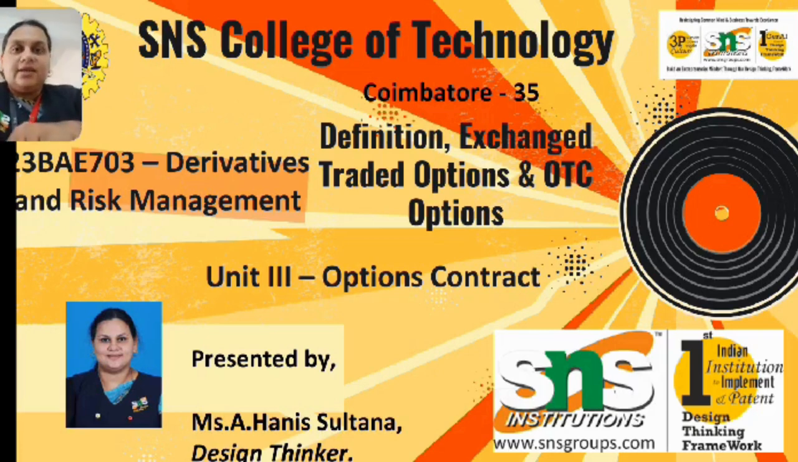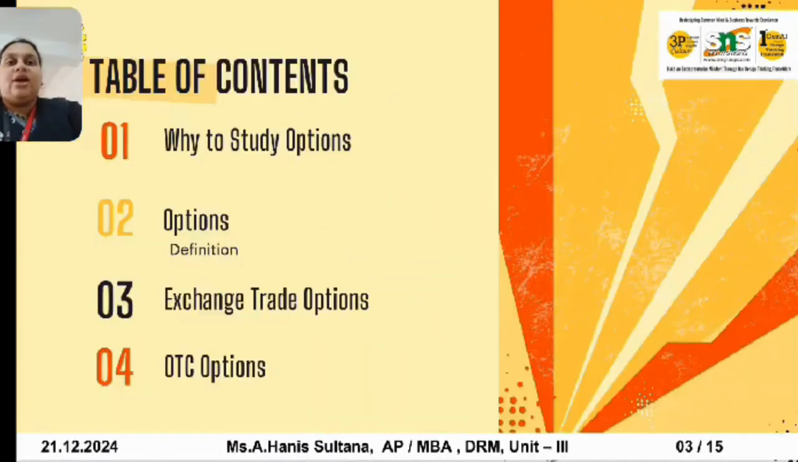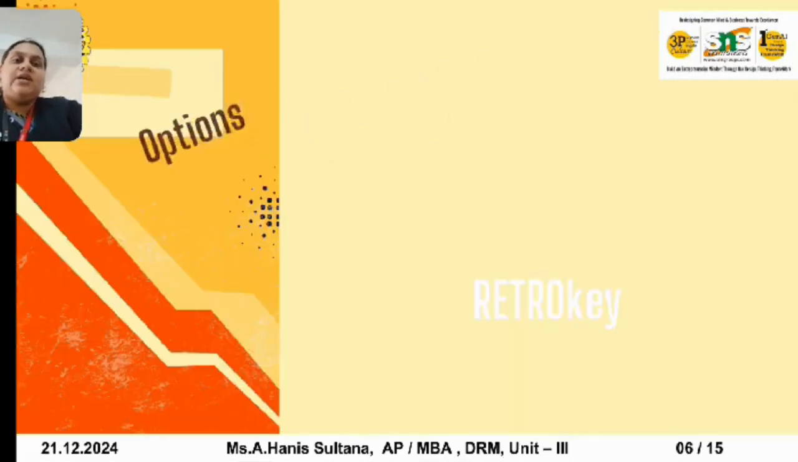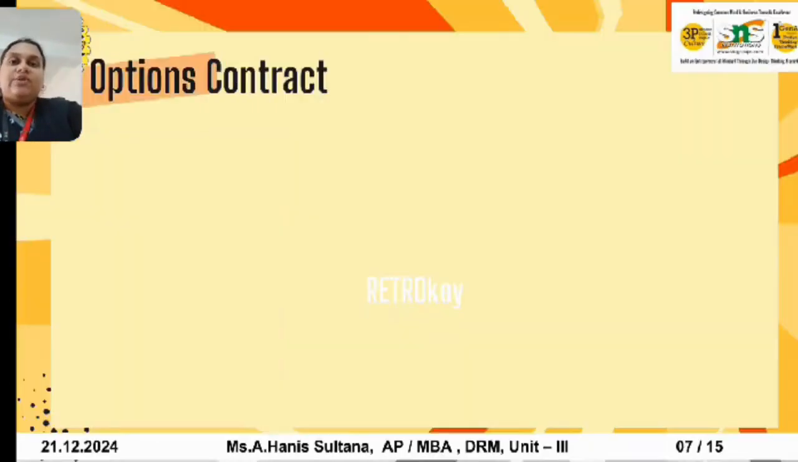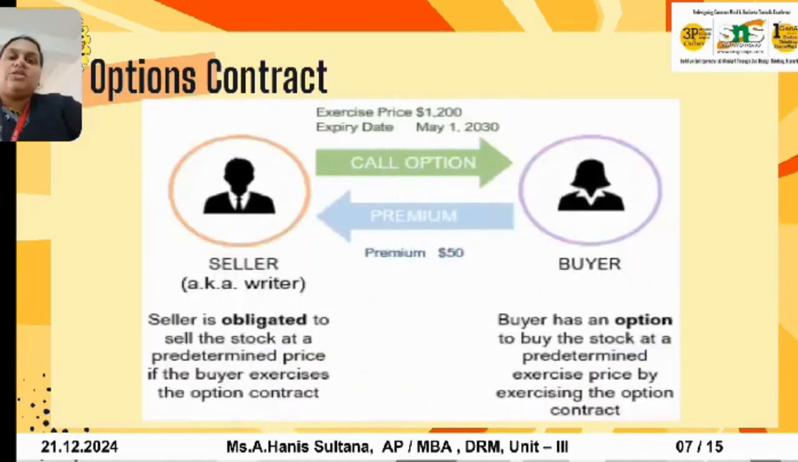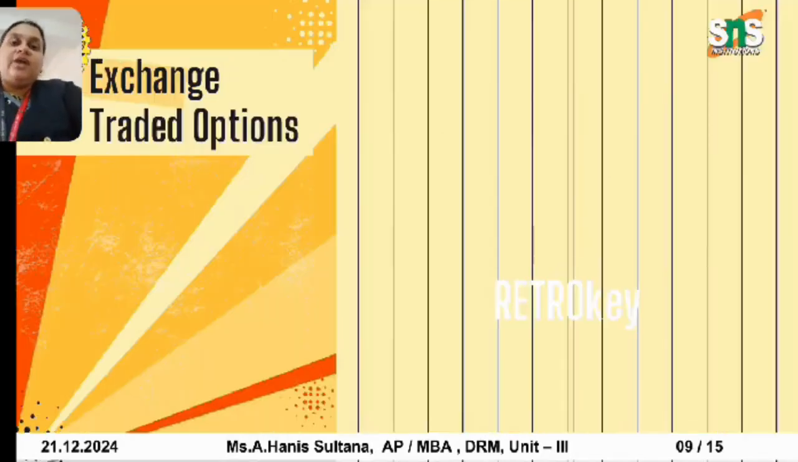Today we are discussing the definition of exchange traded options and OTC options. So far, in the last class, we have discussed options: what options are, how they take place, and the elements that play the main role in options, which are volatility and time. We also discussed directions, that is, the direction refers to index options, and we came across what an option contract is. We had a small knowledge check, and today we will discuss what exchange traded options are.